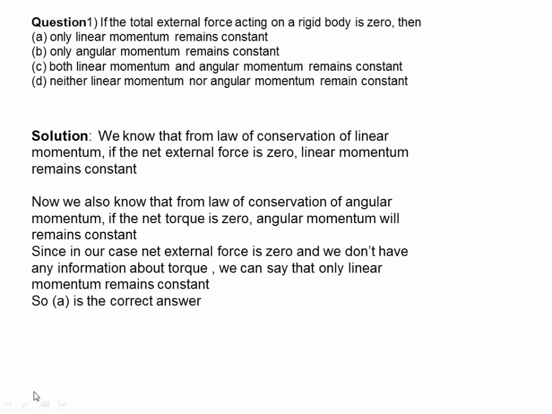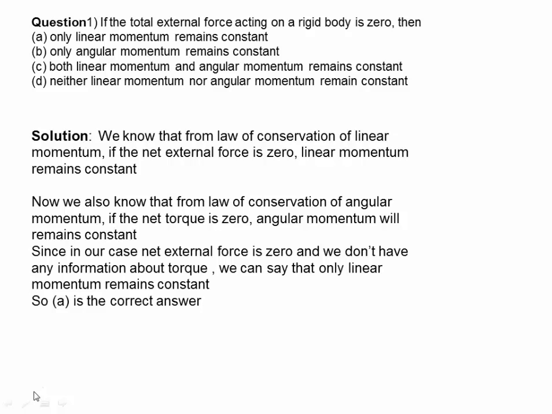Conceptual problem 1. If the total external force acting on a rigid body is 0, then only linear momentum remains constant, only angular momentum remains constant, both linear momentum and angular momentum remain constant, neither linear momentum nor angular momentum remains constant. So here it is given that total external force on the rigid body is 0, but there is no information about the net torque on the body.